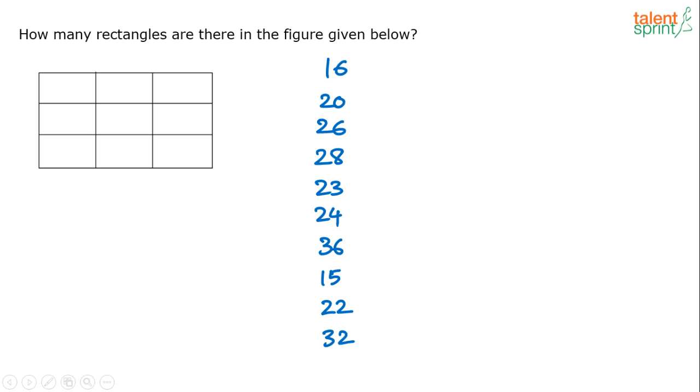And 22, I have already considered. 25, 25 is not there in the list. So 25 and 28, 28 is there, 26 is there, 30 is also there as one of the responses.